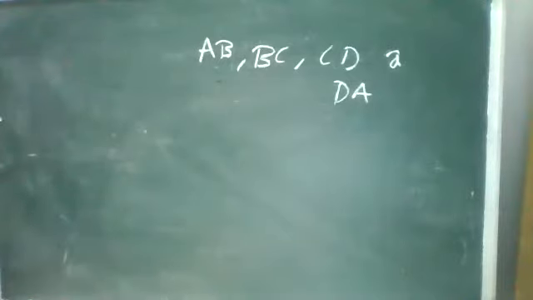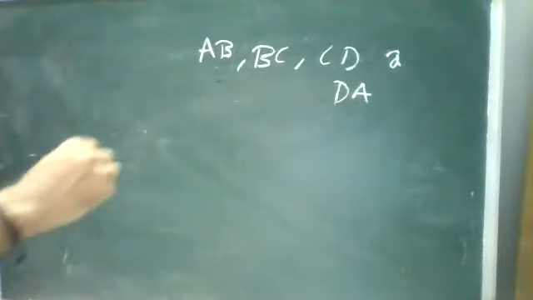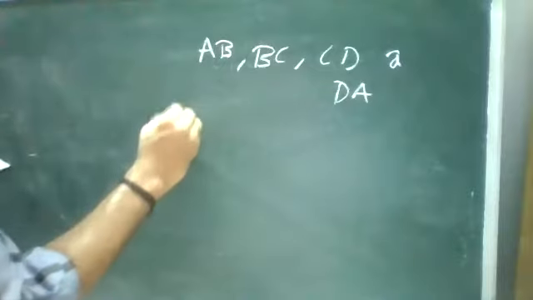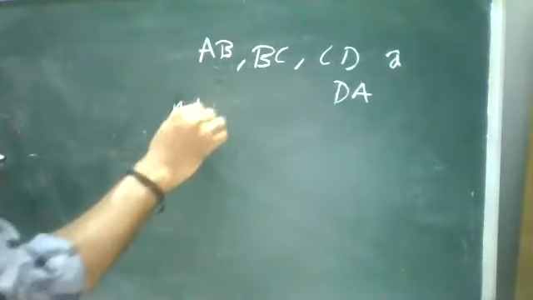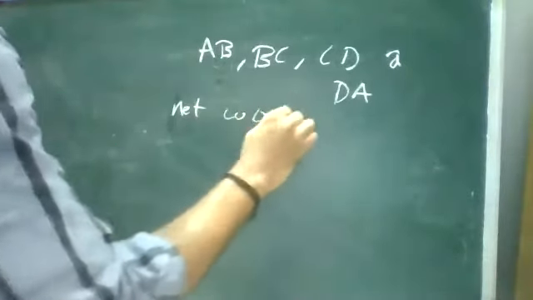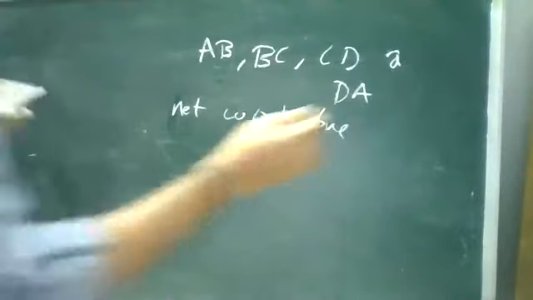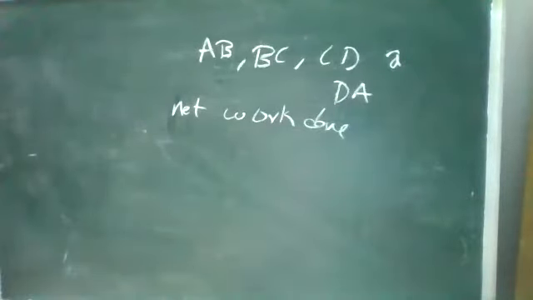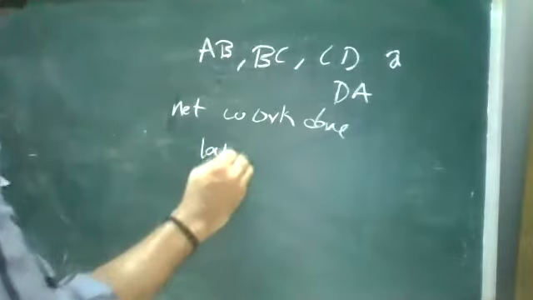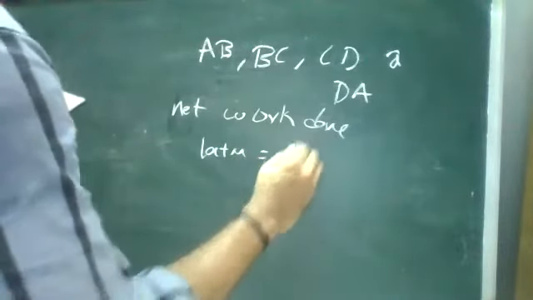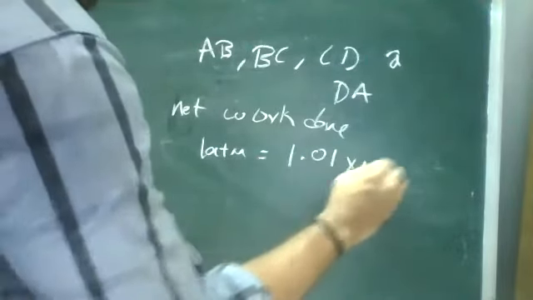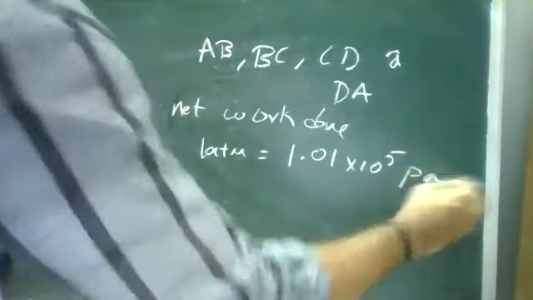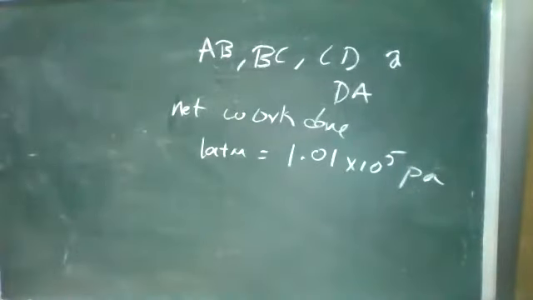Also we need to find the net work done. And they have given 1 atm is equal to 1.01 into 10 power 5 Pascal.